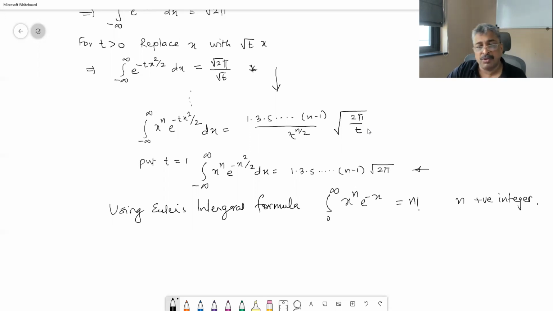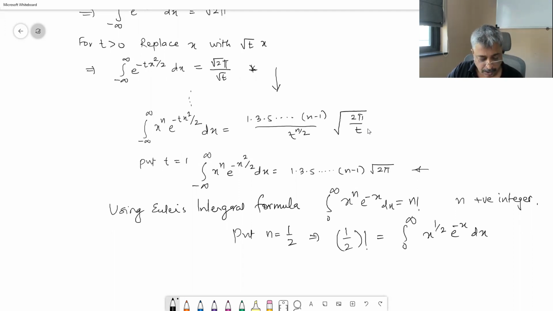But now suppose we put n is equal to half. Then we will get half factorial is equal to integral 0 to infinity x raised to half e raised to minus x dx. Correct? Now put u is equal to x raised to half and simplify. Check what you get.